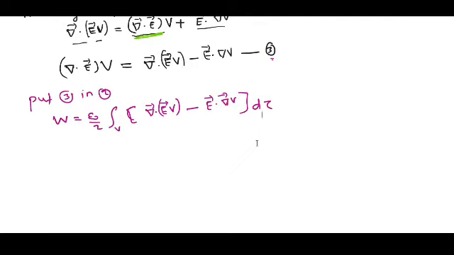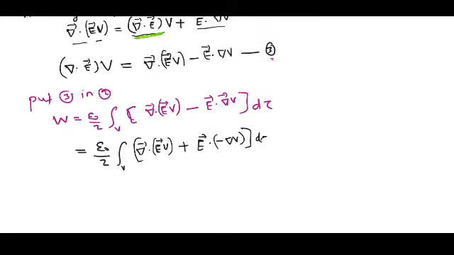Now if I slightly rearrange the terms, epsilon 0 by 2 volume integral del dot (E V) plus E dot minus del V, because I intend to replace this minus del V by the electric field E. You are already familiar with this equation.